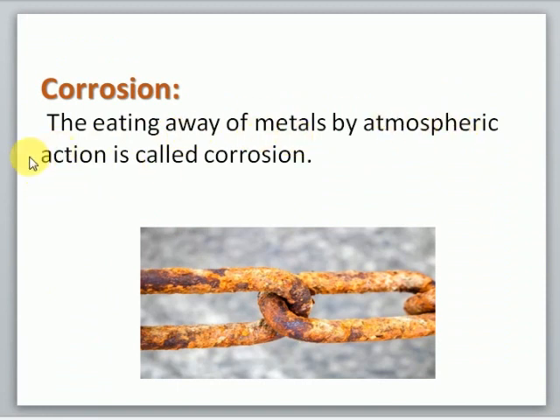What is meant by atmospheric action? Atmospheric action means either by water or by air, the surface of metal gets damaged. Okay, so this eating away of metallic surface is known as corrosion. You can see this is the example of corrosion. It is a metallic chain, and it has been corroded. You can see the surface of this metal has been damaged by atmospheric action, by water and air. This process is called corrosion.